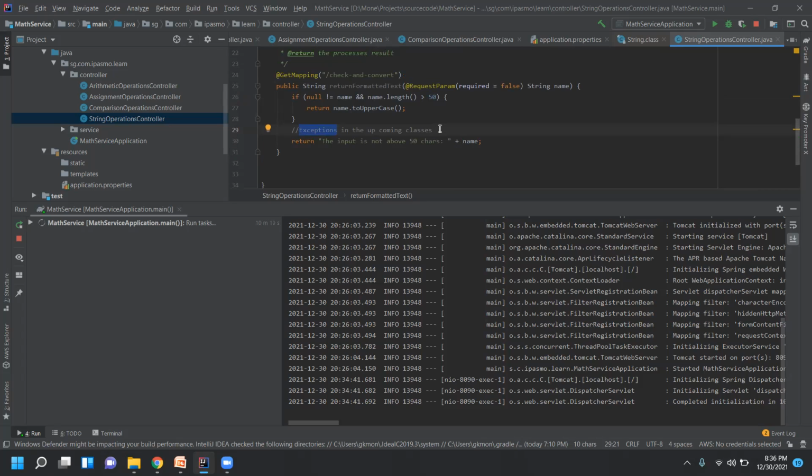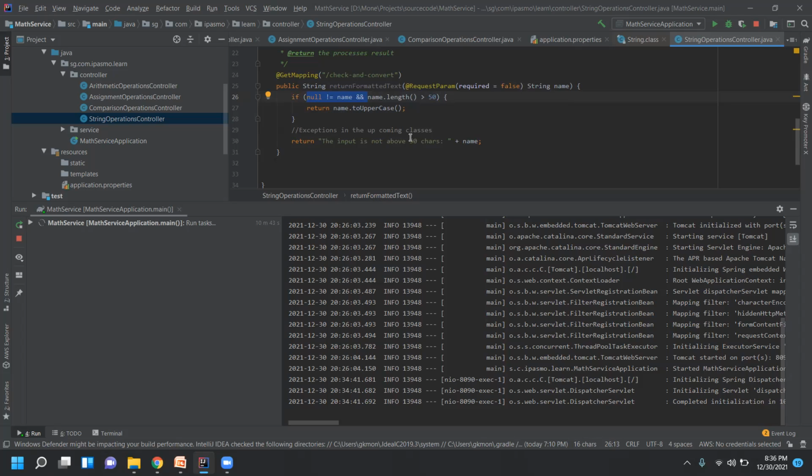We use the try and catch block for handling exceptions. In this case, we are avoiding the exception, meaning I am not allowing the exception to happen itself. With this condition I'm adding, it will never throw a null pointer exception in this case. So I'm avoiding that part.